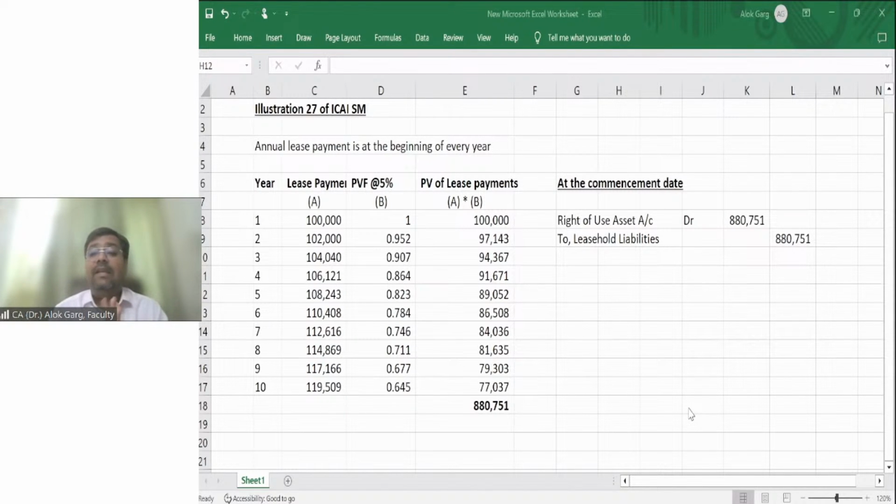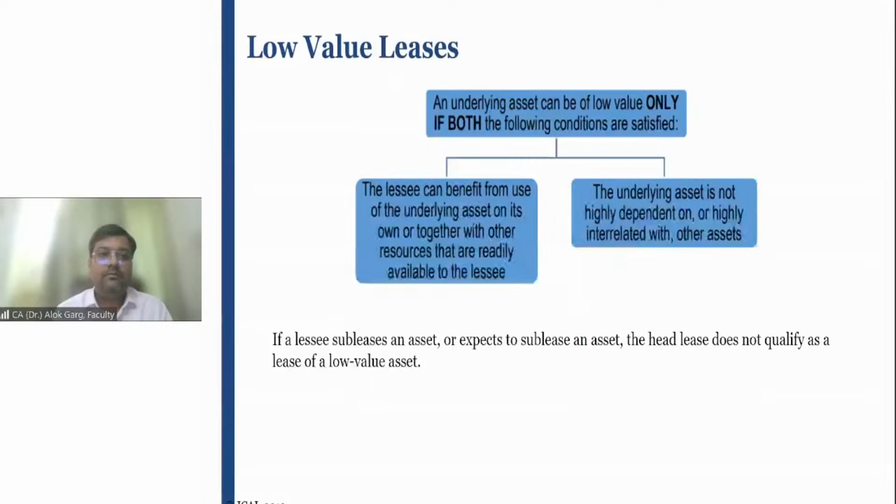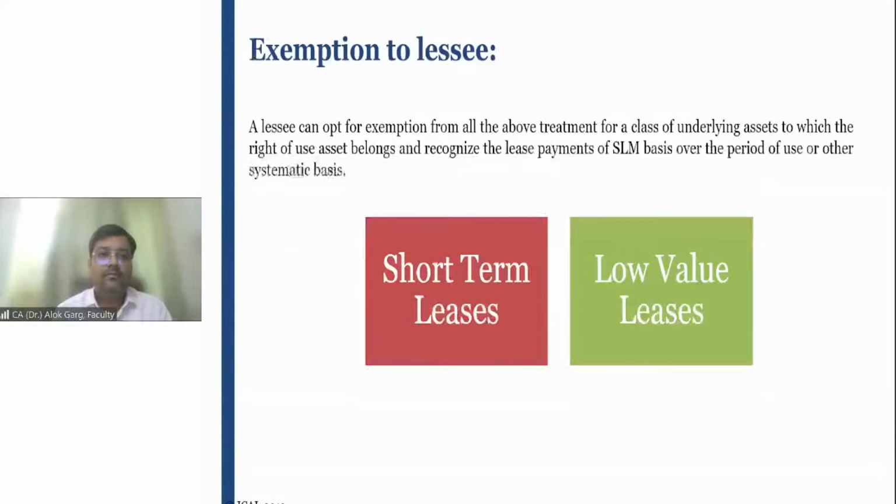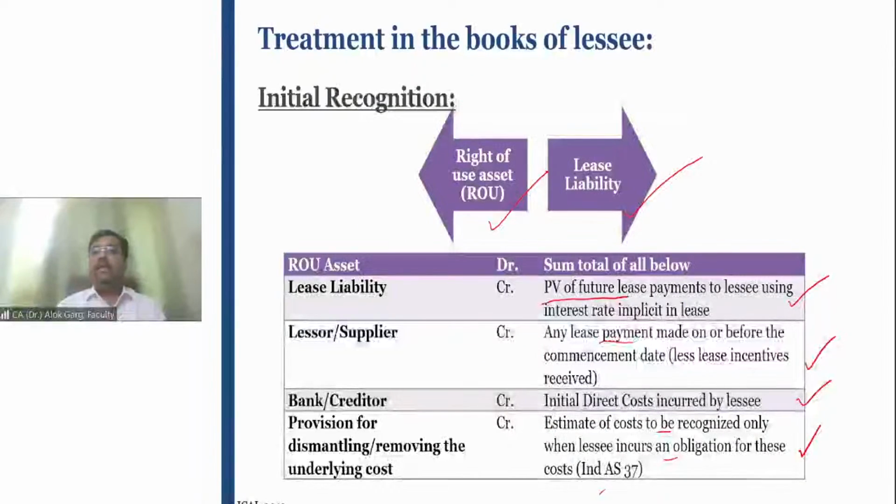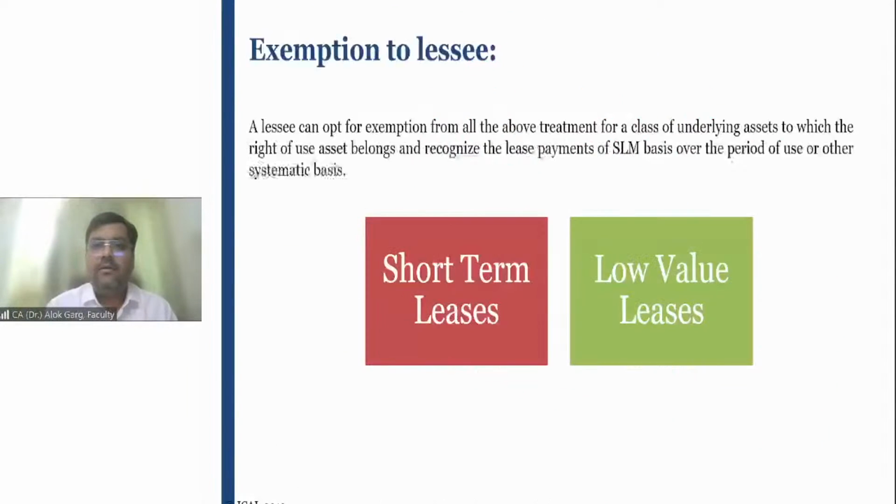In case of every lease, now you need to calculate right of use asset and you need to calculate the leasehold liabilities for every lease, right? Sir, do we have any exemption? Yes, there are two exemptions. Okay, there are two exemptions. Yes, we discussed this part.